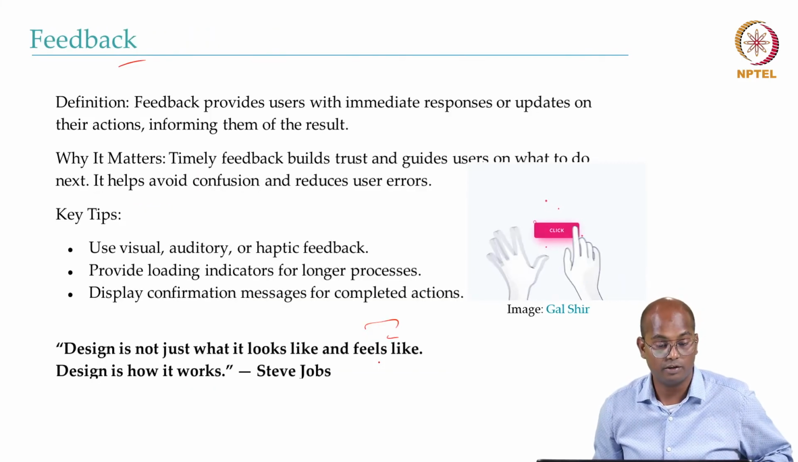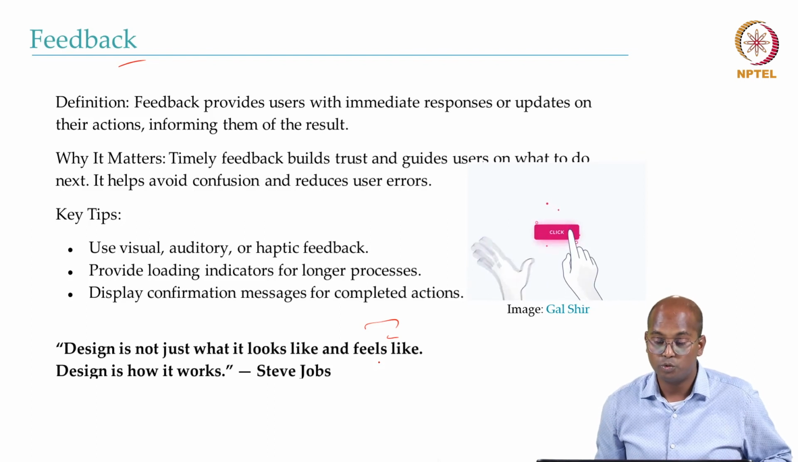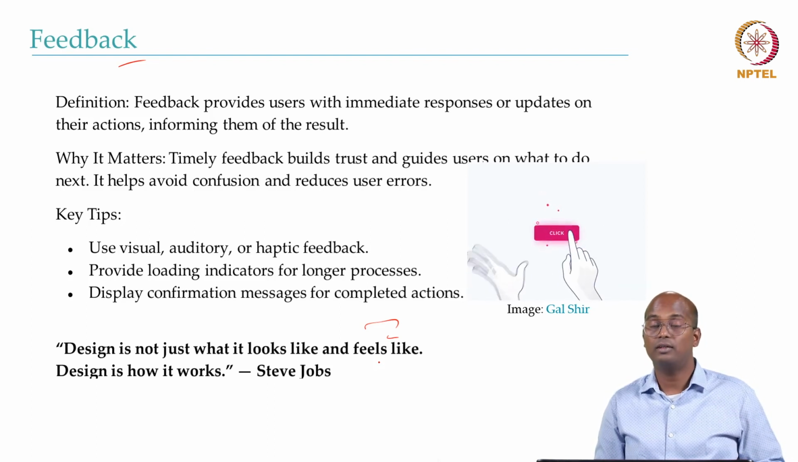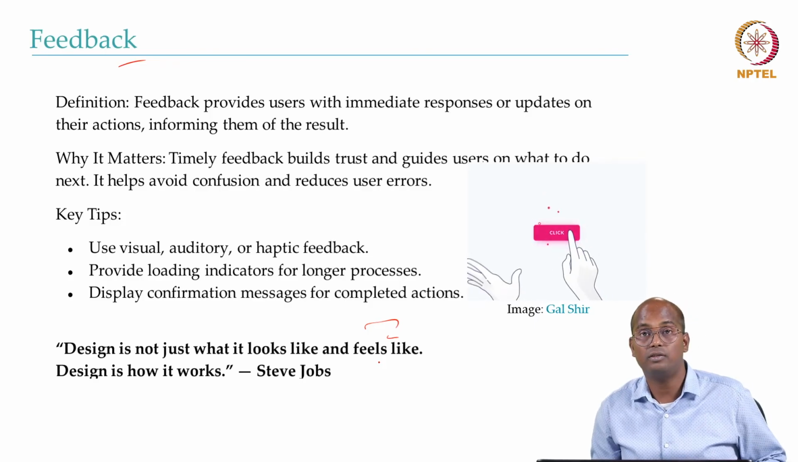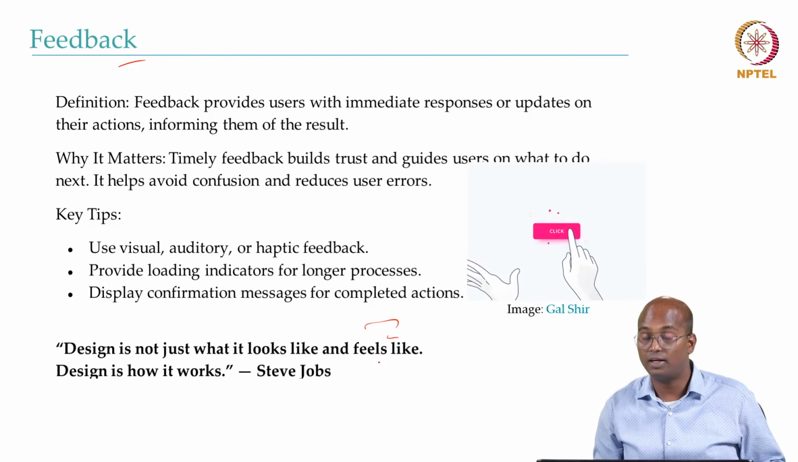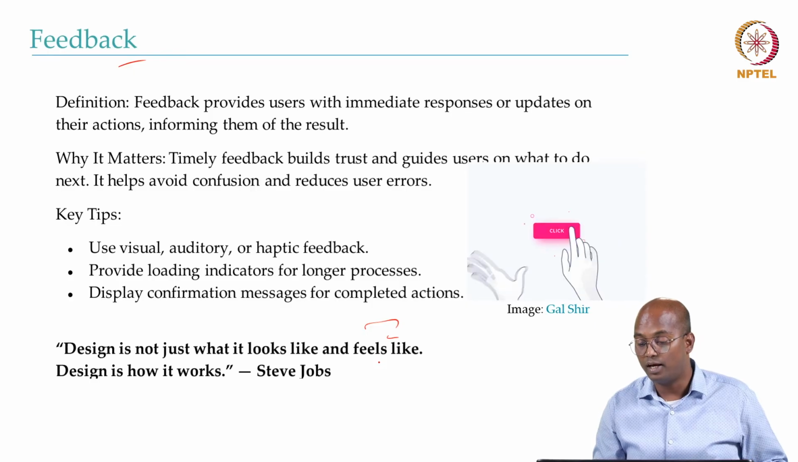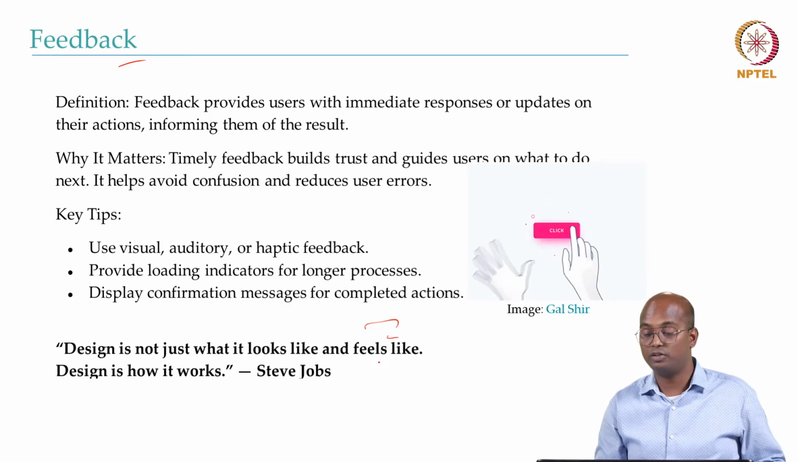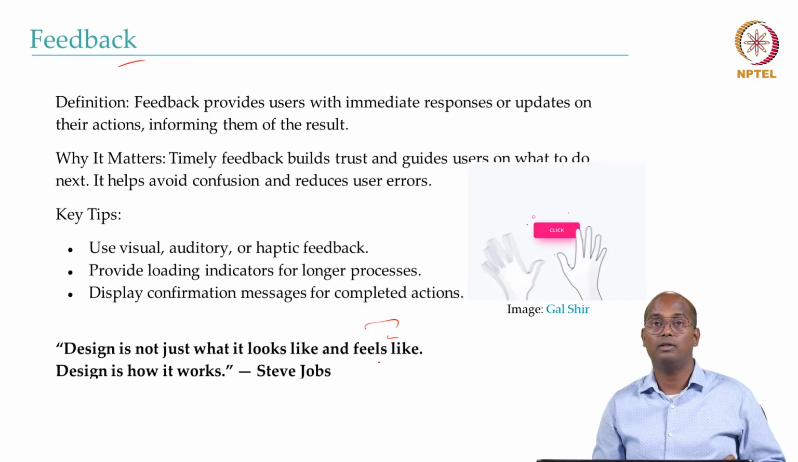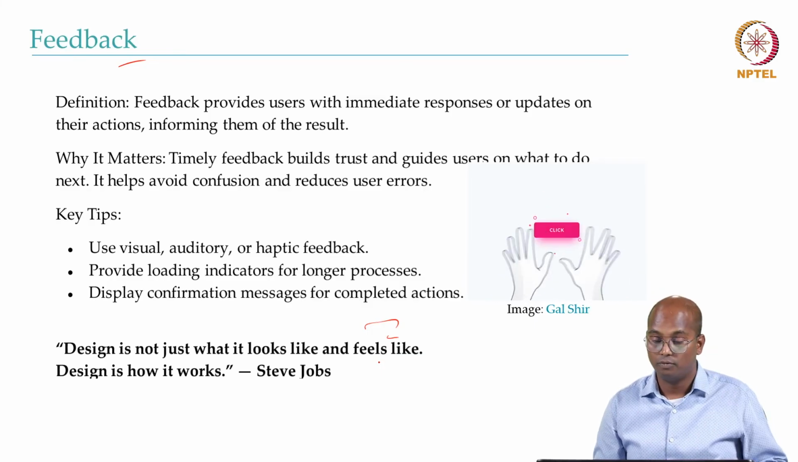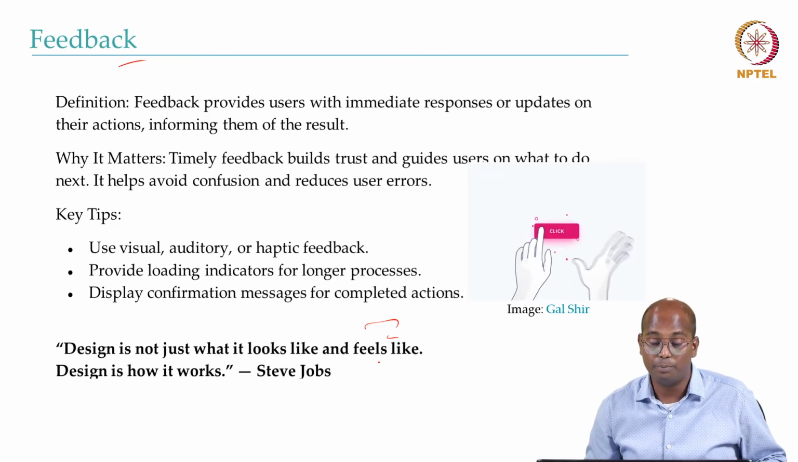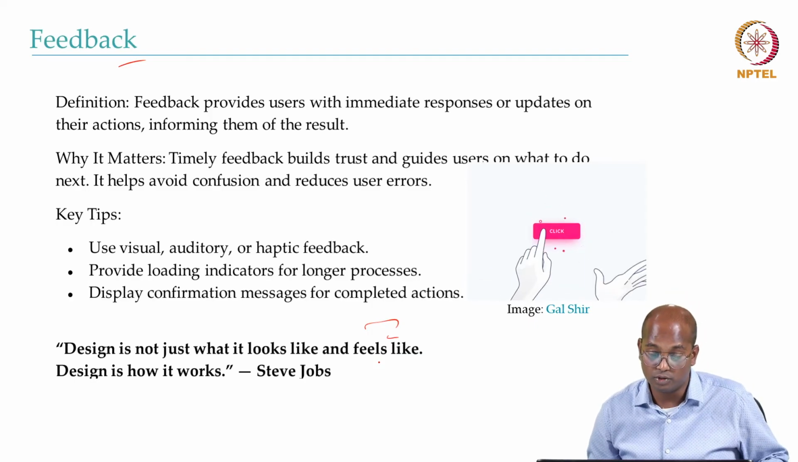Okay, so next we will be covering feedback. Feedback provides users with immediate responses and updates on their actions, informing them of the result. Like in this picture, you can see a user clicking a button, and he gets the impression that the button has been clicked. The person may also hear a click sound. Why does it matter? It timely provides feedback and builds user trust in what is happening. It helps avoid confusion and reduce user errors.